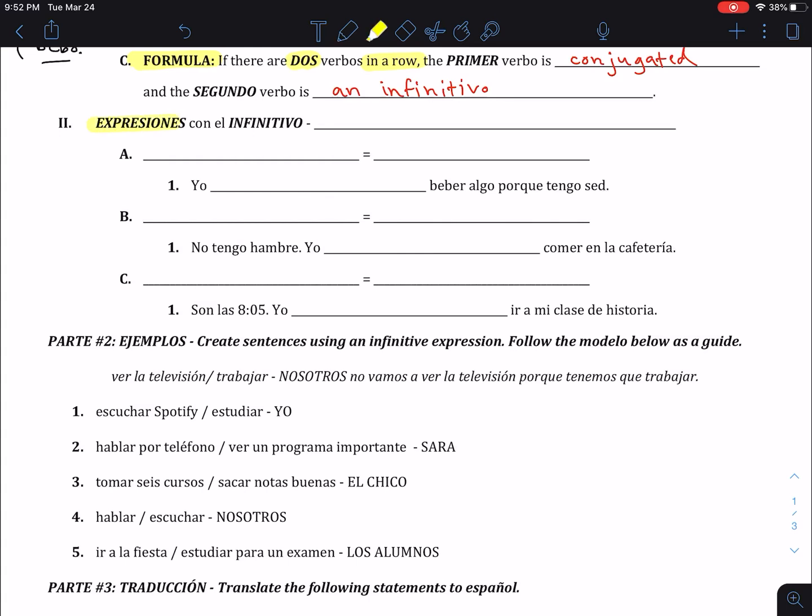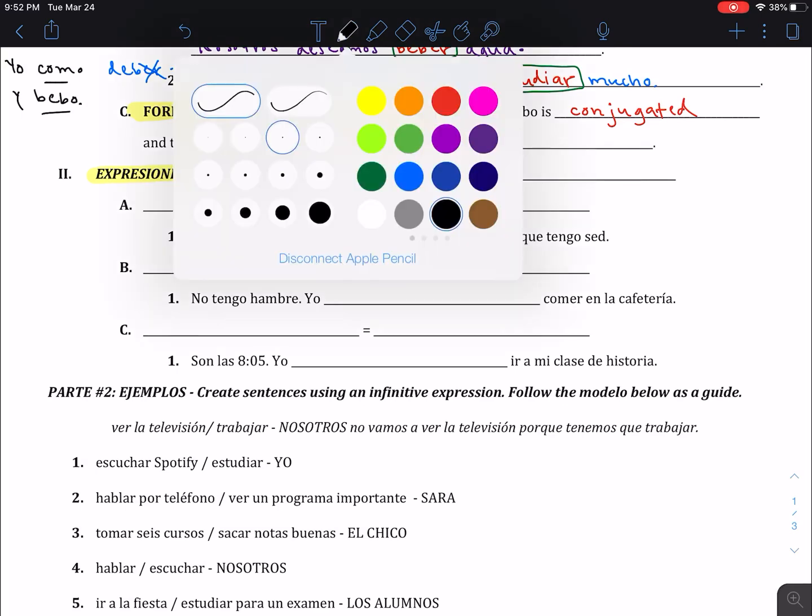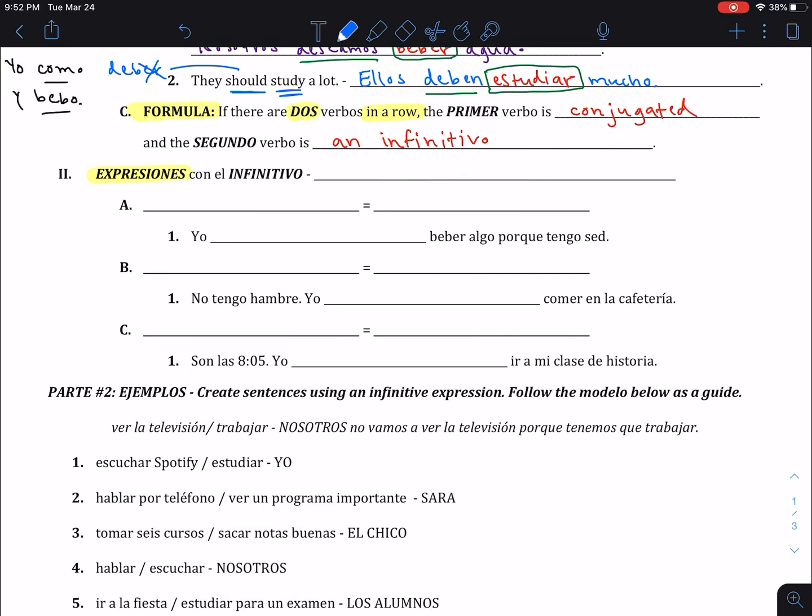Now, for those of you who like math, an expression, or an expresión in math, remember, is just more than one number. Okay? So 3 plus 5 is an expression. Expresiones in grammar are the same thing. They're more than one variable, or word, I'm sorry. So here we have infinitive expressions. No longer just one verb. Now it's kind of an expression or like a phrase, okay? So it's greater than 2 words.